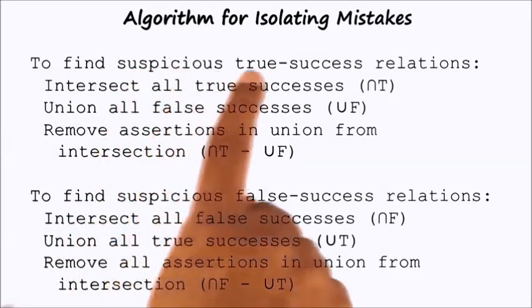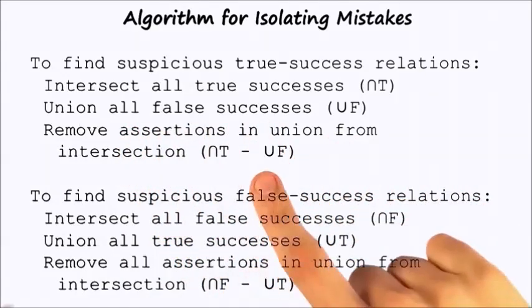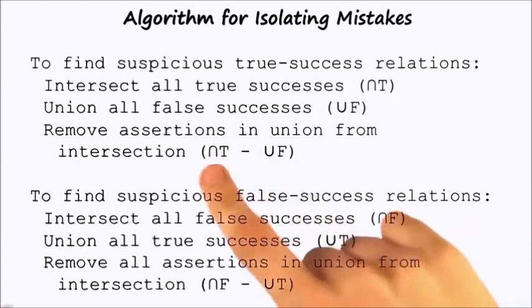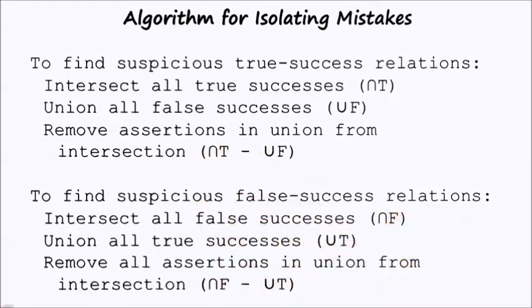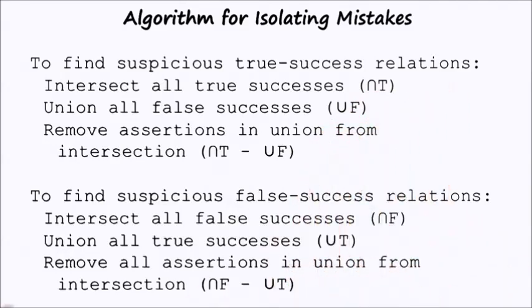Similarly for identifying suspicious true success relationships, except that here the operations are in reverse. So similarly, here we gather together everything that's ever true about any true success, and then gather together the things that are true for every single false success. So every single false example has these things in common. Then we remove the things that every single false example has in common from the things that are true for any true example. As you can see, we are taking unions and intersections of features characterizing different examples.